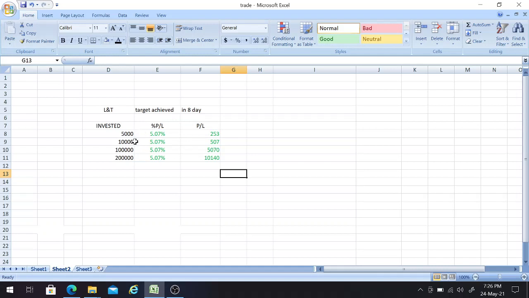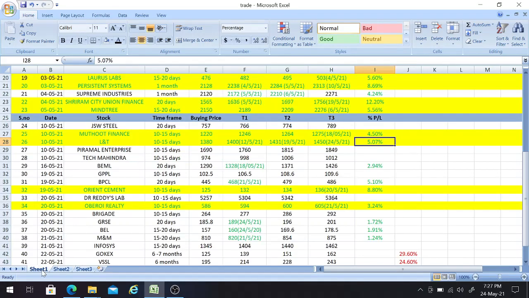Now coming back to the topic, the person who invested 5,000 rupees, since we are getting a return of 5.07 percent, will get a profit of 253 rupees. The person who invested 10,000 rupees will get a return of 507 rupees. The person who invested 1 lakh rupees will get a return of 5,070 rupees. The person who invested 2 lakh rupees will get a return of 10,140 rupees, friends, and this in 8 days itself.